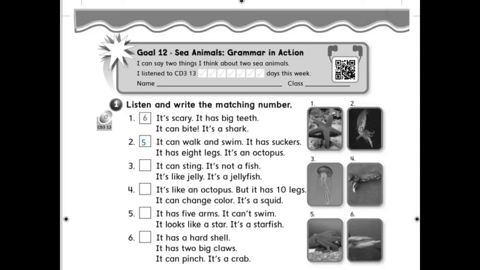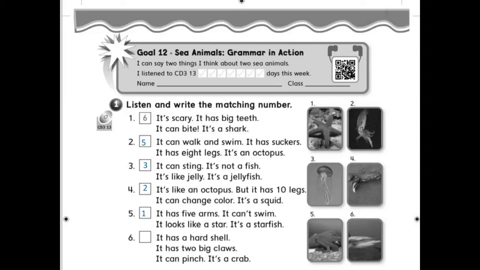3. It can sting. It's not a fish. It's like jelly. It's a jellyfish. Did you write 3? Okay, girls, listen. It's like an octopus, but it has 10 legs. It can change color. It's a squid. 2. It has 5 arms. It can swim. It looks like a star. It's a starfish. Number 1.